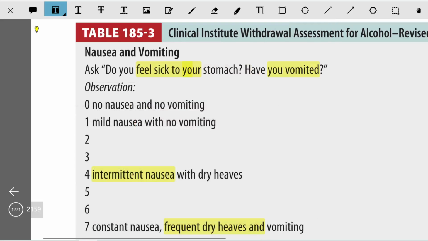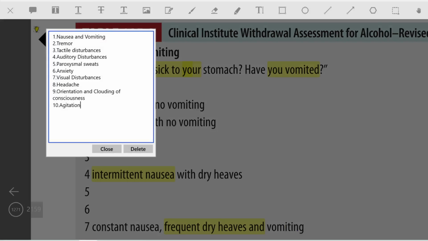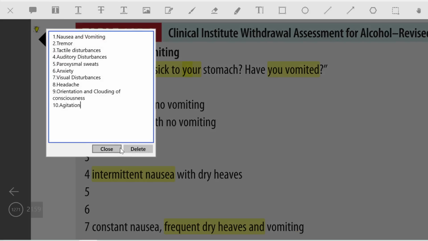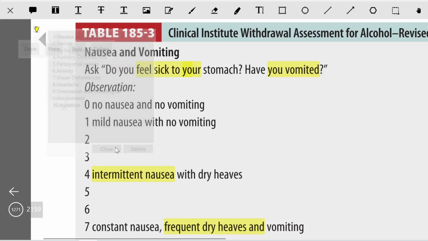In this video, we shall discuss the CIWA scale. CIWA stands for Clinical Institute Withdrawal Assessment for Alcohol. This scale has been revised, and it consists of 10 components: nausea and vomiting, tremor, tactile, auditory, and visual disturbances, anxiety and agitation, headache, orientation and clouding of consciousness, and paroxysmal sweats. These components are graded based on the severity of the manifestations of the withdrawal symptoms.